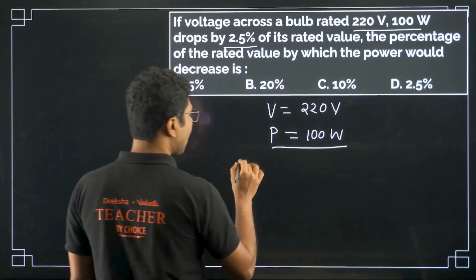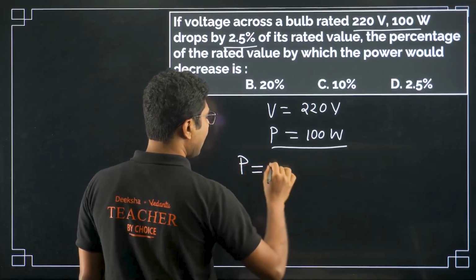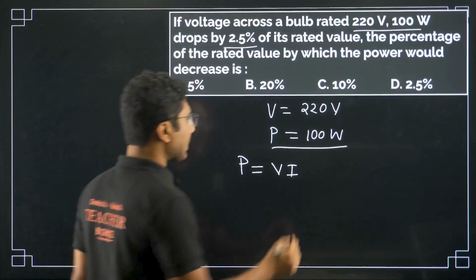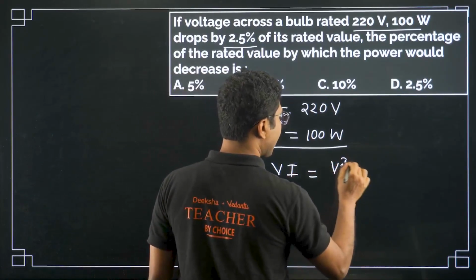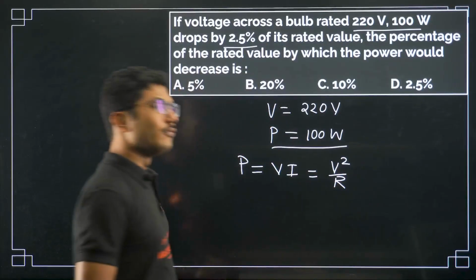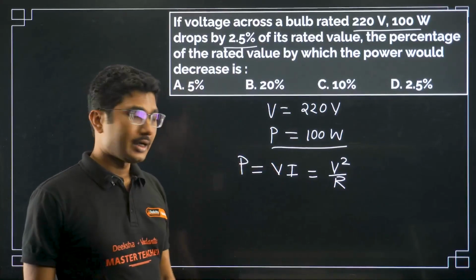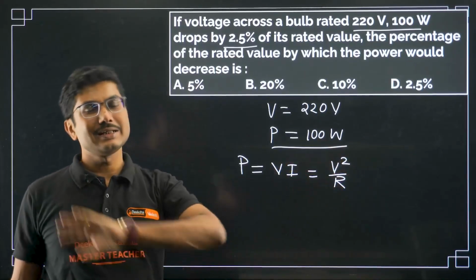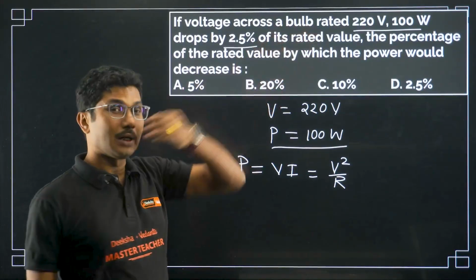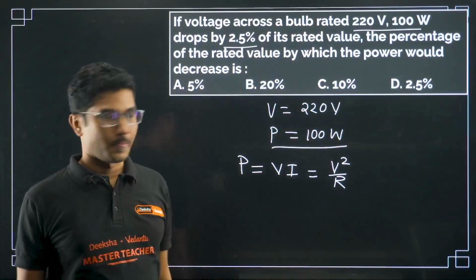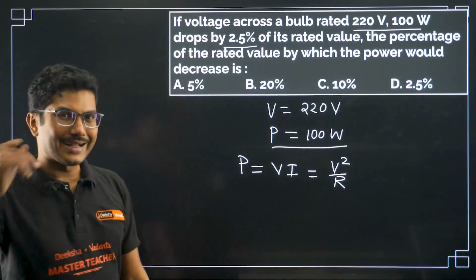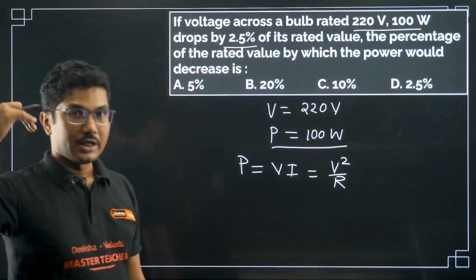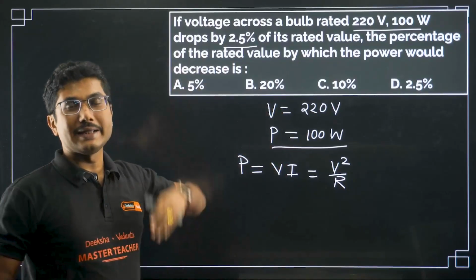We will use the formula power is given by V into I, or you can say V square by R. Now if voltage changes, current will change, right? So you cannot use this simple formula, you have to use this formula, because resistance is constant. Resistance of the bulb is constant. You can even calculate it from this value. Now there is a trick to solve this question, because it is given in terms of change. Okay, changed by, dropped by, increased by.